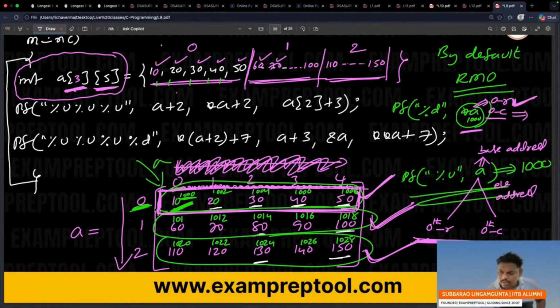You are there now. As of now, you are in the 1D array. 1D array base address, 1000 only printed. Column is not selected. You don't get data. Now 1000 only you will get. Row selection done. When I say 1 star, row selected means in that row, whichever is the first person is there, that person's base address will be printed because column not selected. So in the 2D array, after 1 star over, it will become a 1D array.